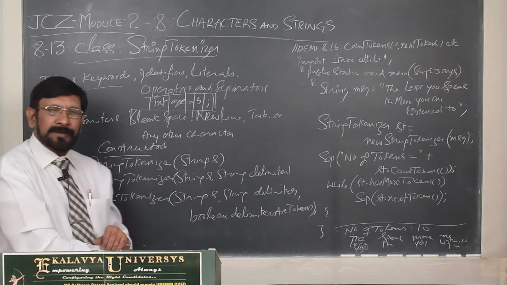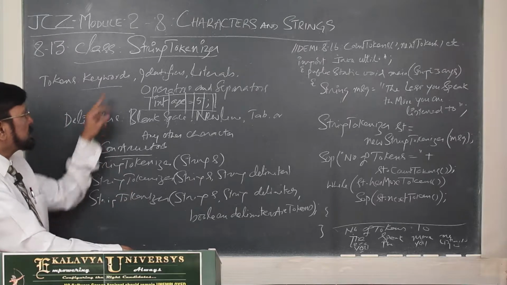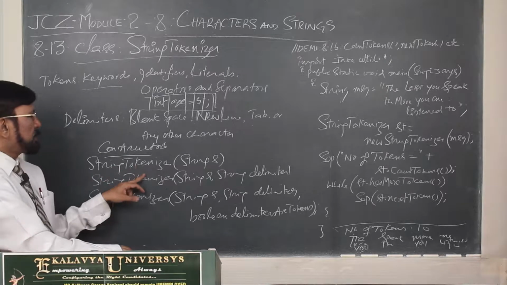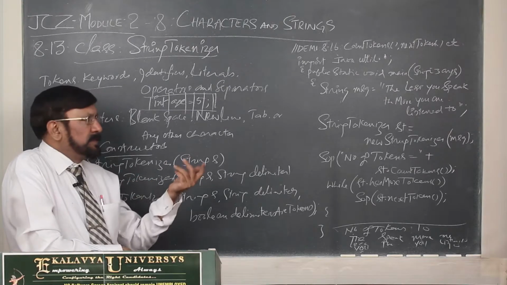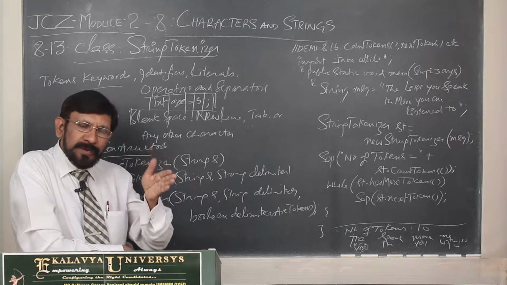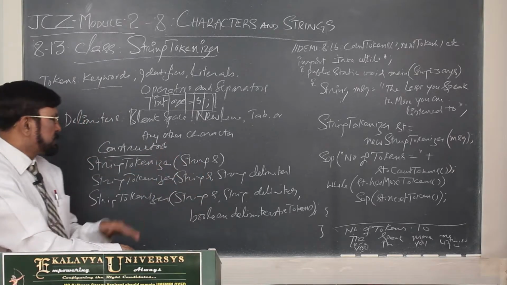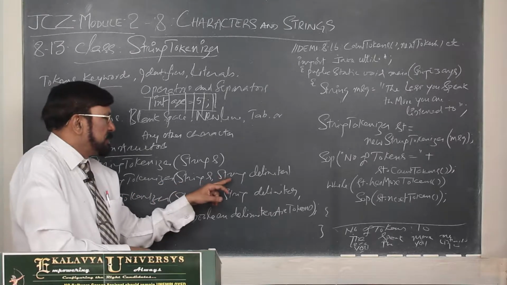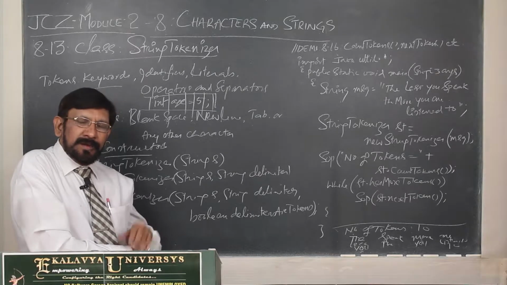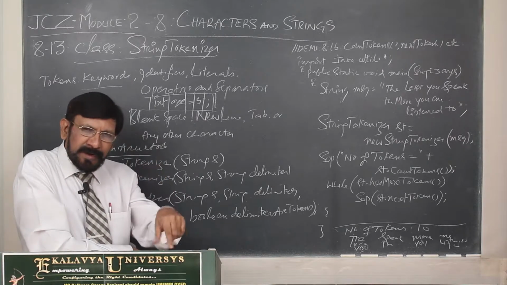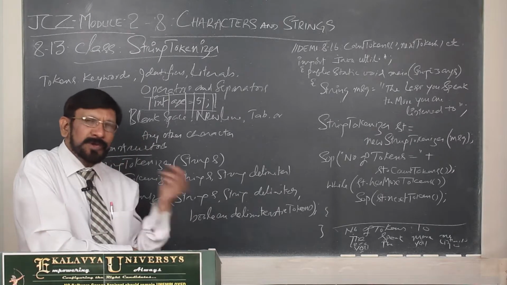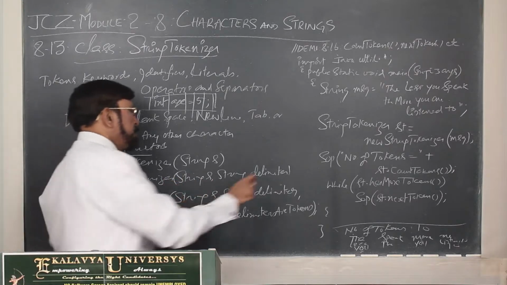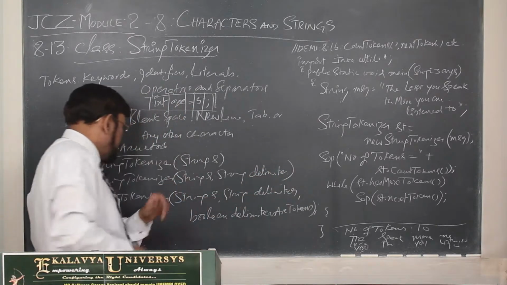Thereafter, you have to know about the constructors of this StringTokenizer class. Now, you see StringTokenizer(String s). Actually, we give a string which is to be dissected into tokens. That is the first constructor. The second one is StringTokenizer(String s, String delimiter). If you want to specify anything as a delimiter for that string, you can specifically mention which is the delimiter, and this is the second constructor.